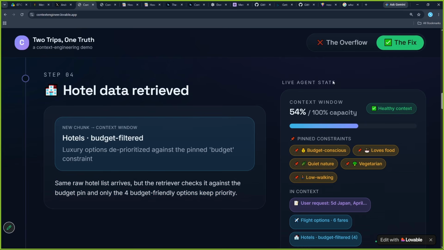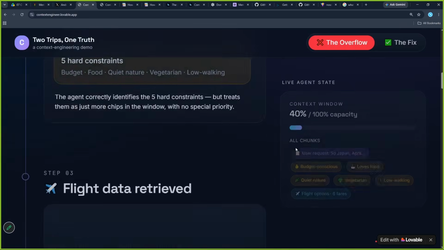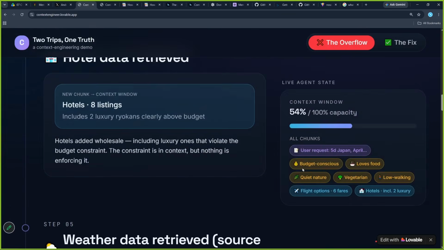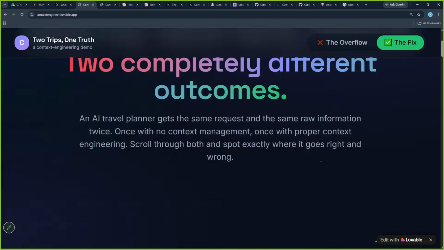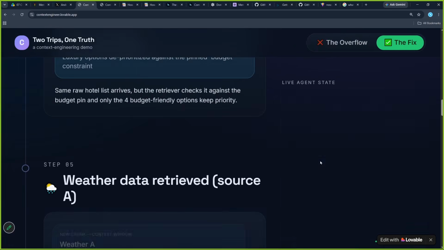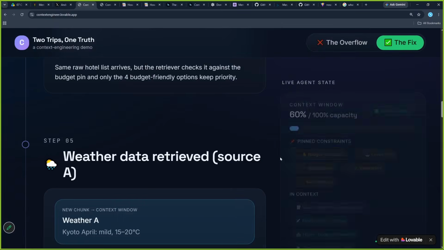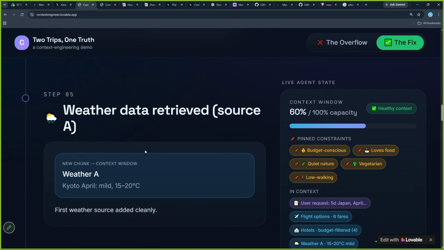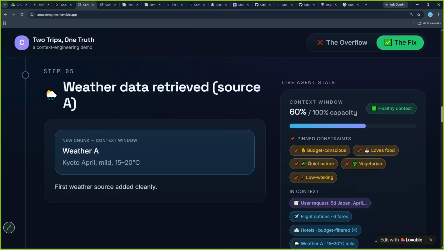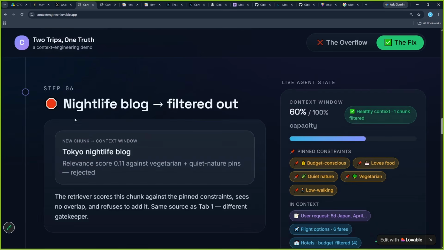So earlier, when we came till hotel, let us check that out. When we came till hotel, this was 54, and till now it is 54 only. Okay, let us see where the change will happen. 54. Now weather data is received. Again, weather information. Nightlife blog.